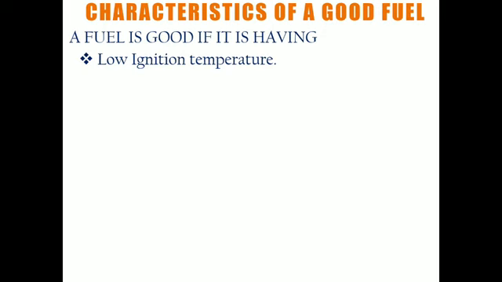A fuel should have a low ignition temperature. Whatever fuel we are using should have low ignition temperature. This is the first characteristic. A good fuel will have low ignition temperature. Like LPG we are using in our kitchen, it has low ignition temperature, so it is going to burn very easily, whereas fuels like wood or cow dung cake have high ignition temperature. That means it is not going to burn easily. So we have to prefer fuels which have low ignition temperature.